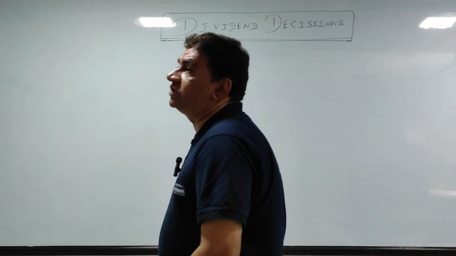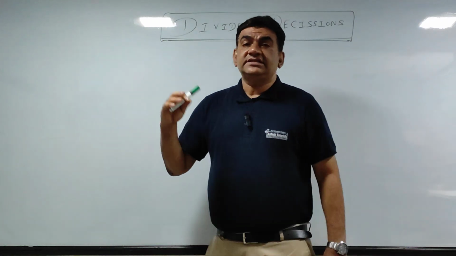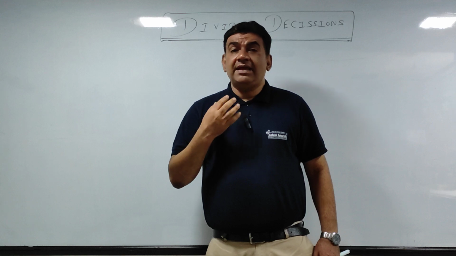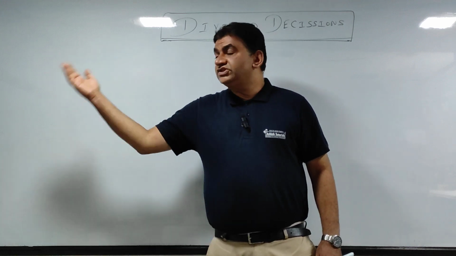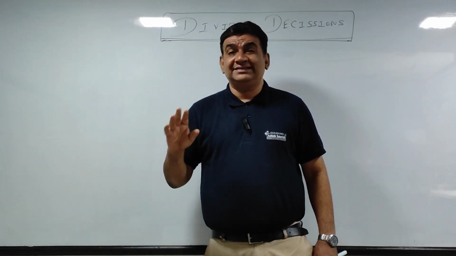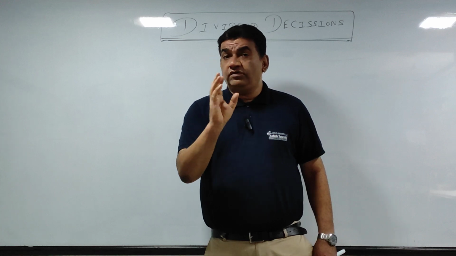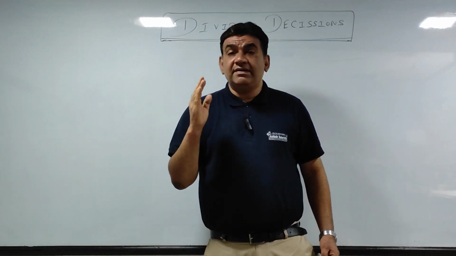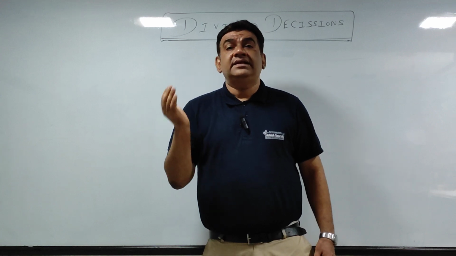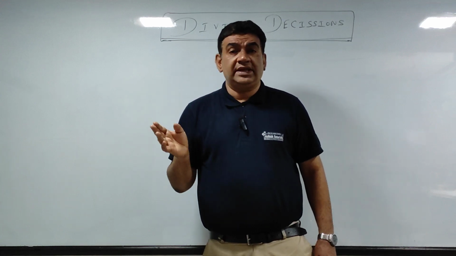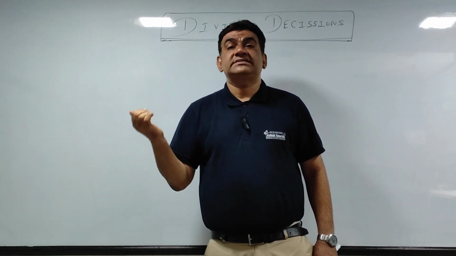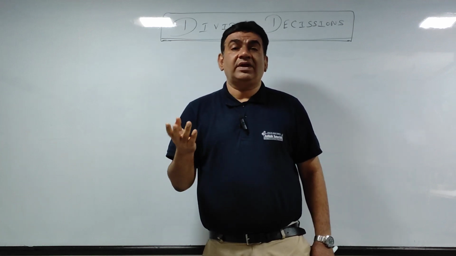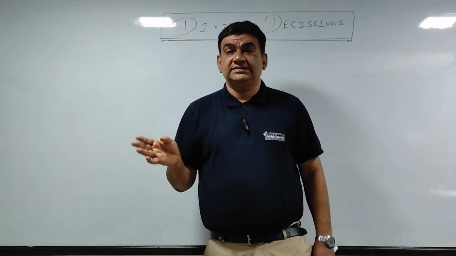Today if we give a loan to someone or take a loan from someone, it is a type of borrowing. Either I have taken a loan, so it is borrowing for me, or I have given a loan, so it is borrowing for them. That is a part of borrowed funds. When you take a loan, when the company makes the balance sheet, you all know that it is a part of long-term borrowing and appears in non-current liabilities, or if it is a short-term borrowing, it appears in current liabilities.